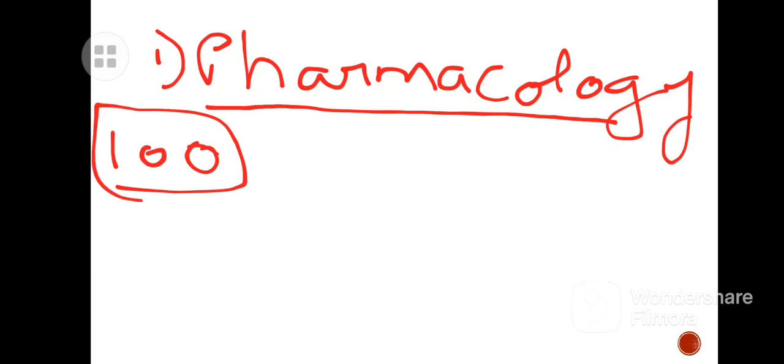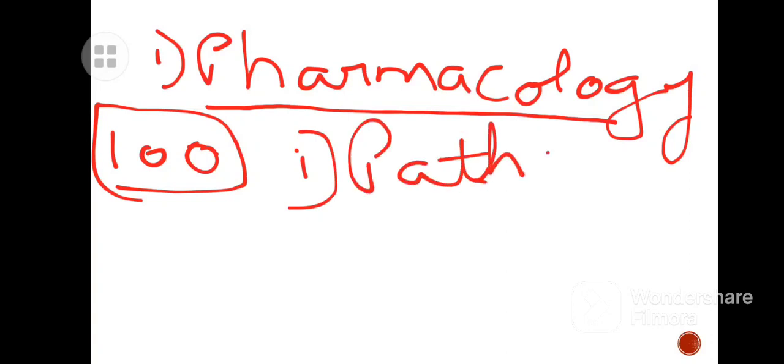In pharmacology, where should you give preference? You will cover the topic of pathophysiology also, which you read in the second semester. In pathophysiology, go for the cell, meaning reversible and irreversible cell injury, then the pathophysiology of cancer, ulcer, and liver cirrhosis. These are the simple topics. The pathophysiology of angina pectoris and tuberculosis are very important topics.